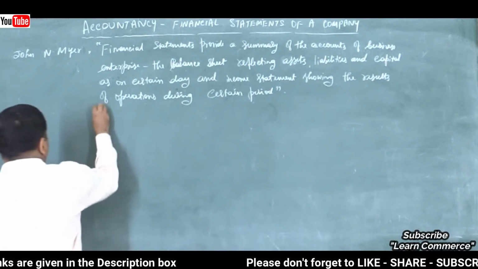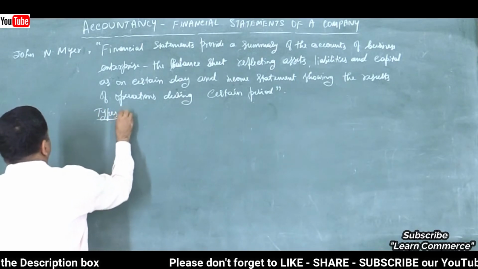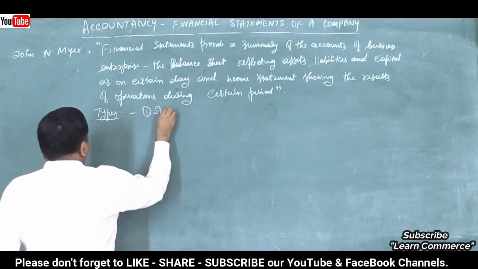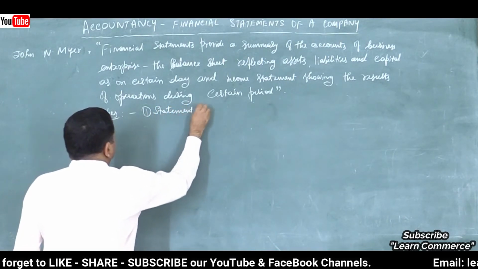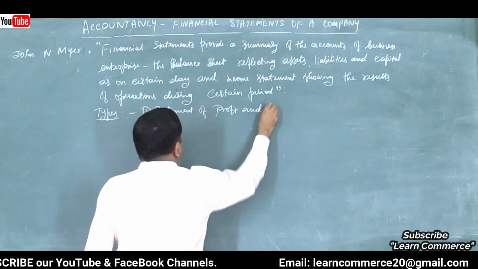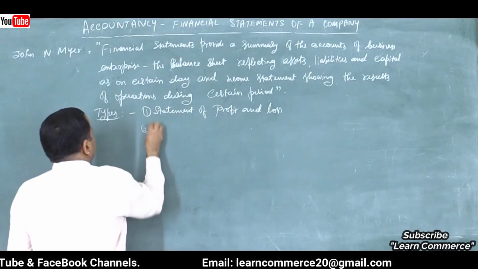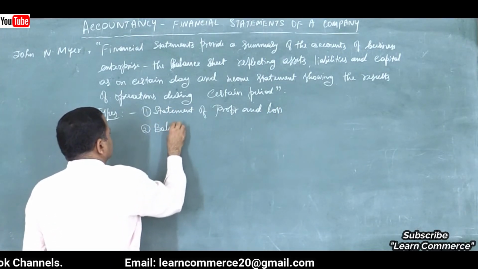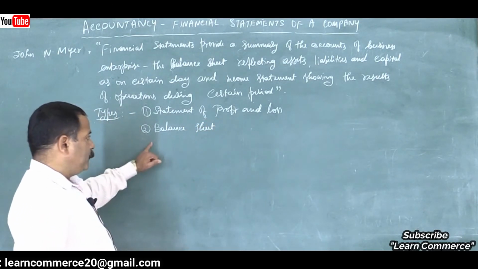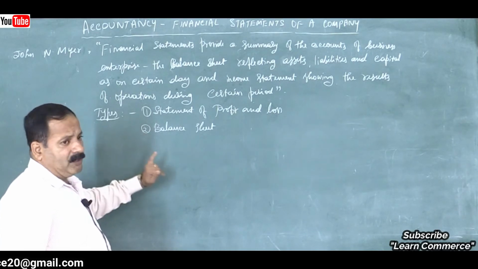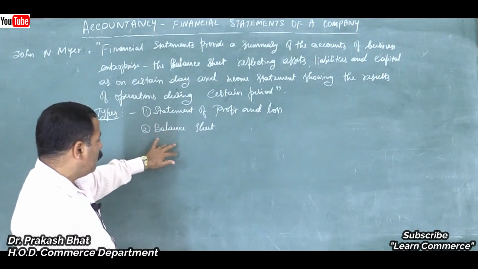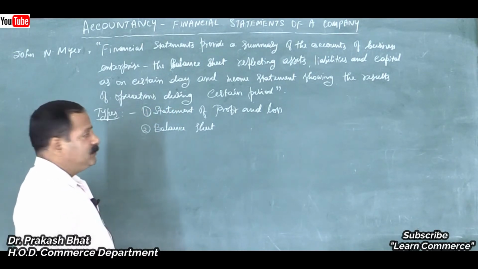Types of financial statements. I already told you regarding this. One is income statement or statement of profit and loss. And the second one is balance sheet. Remember, in addition to that, there are segment reports, auditor's report, and then cash flow statement. These are also coming under the financial statements.